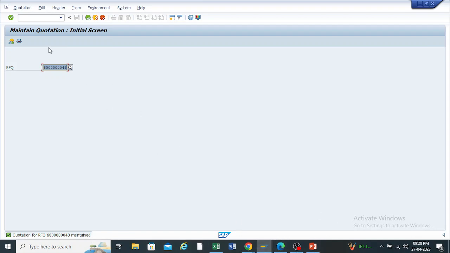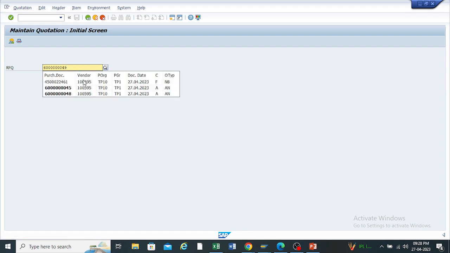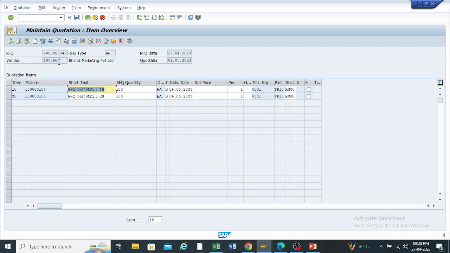So what is my next? My next quotation is 49 with this second vendor. Okay, so after entering this, 96 vendor will come here. Okay, and the same RFQ number will be coming here, 49. So this vendor is giving me this material at the rate of 18 rupees here, and this material as 22 rupees. Okay, so I can just save this material quotation.